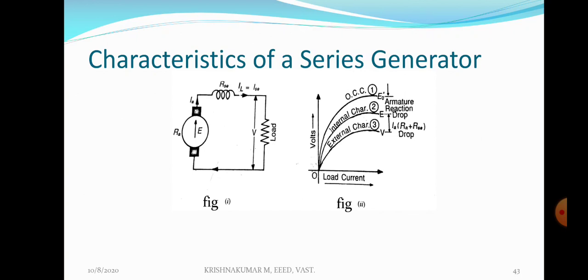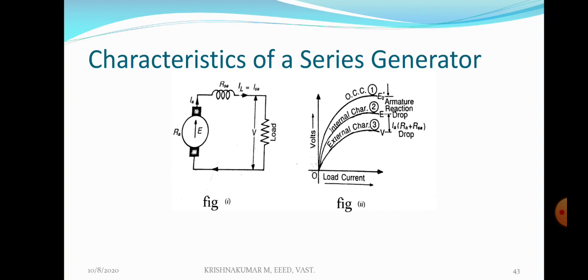Due to that flux, an EMF is induced in the shunt generator. In the case of a series generator, I am repeating, residual flux is there, but it is very, very weak, because our series field winding can create only a feeble flux. Due to that weak flux, EMF induction is not possible in a series generator. Therefore, if the field current is zero, the induced EMF is zero. That is the main difference between a series generator and a shunt generator. In a shunt generator, when the field current is zero, there will be some induced EMF. In a series generator, if the field current is zero, the induced EMF is zero, which is shown in the graph.